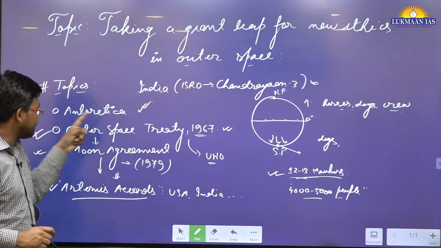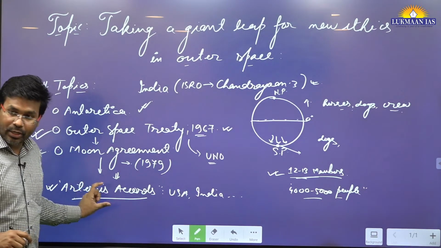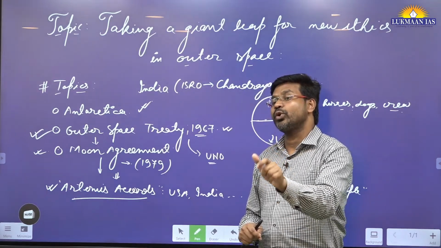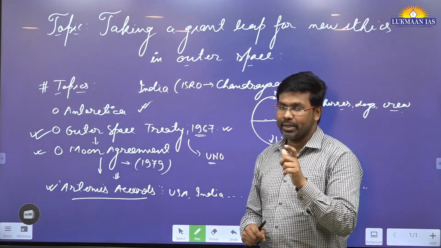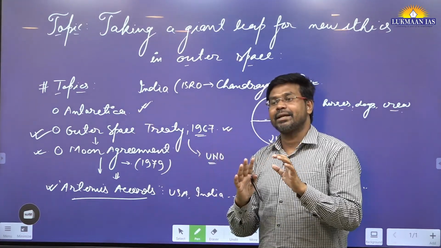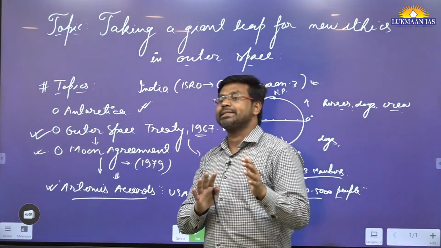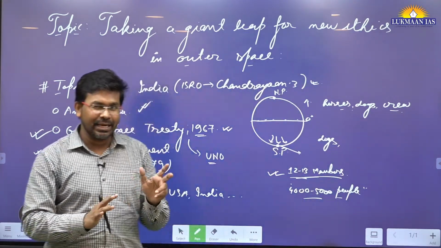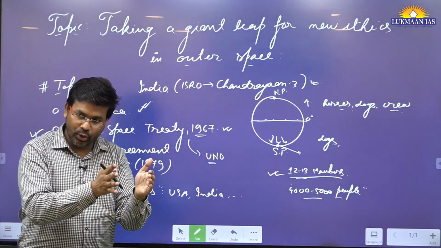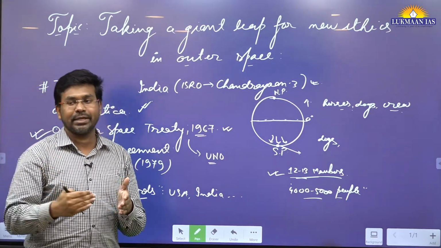The Outer Space Treaty and the Moon Agreement are part of the United Nations organization, but the Artemis Accords have been initiated by the USA, laying out what different countries should and should not do. For example, Israel sent a mission to the moon, and that mission was sent by a private agency of Israel. In India, we have the Indian Space Research Organisation, a government space agency, but in Israel it was done by a private space agency.